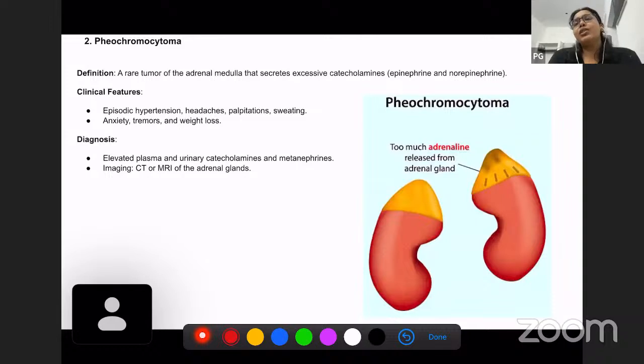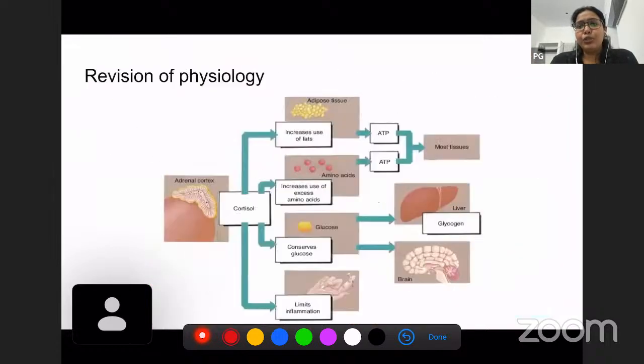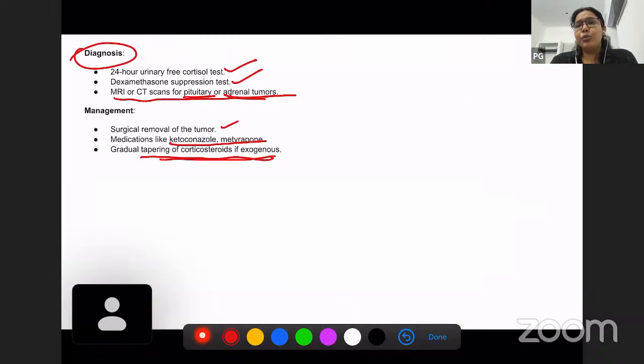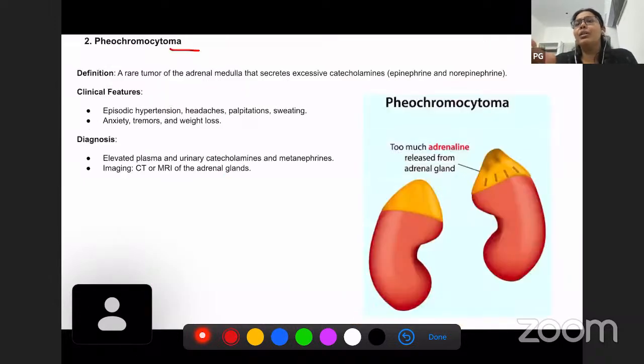Okay. The second short essay we will be discussing is pheochromocytoma. So, we know that cortisol was produced by the adrenal cortex, right? Pheochromocytoma is a tumor of the adrenal medulla. Okay. We know that the adrenal gland has a cortex as well as a medulla, and the adrenal gland is that gland which is